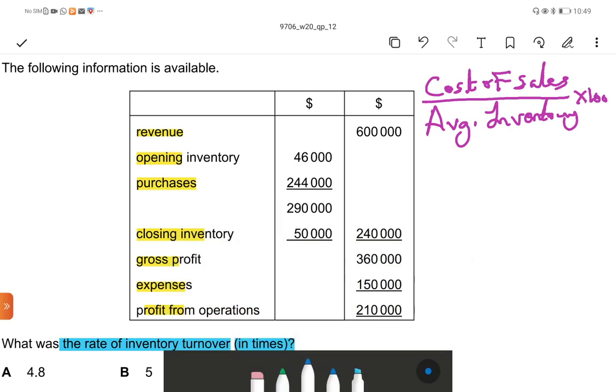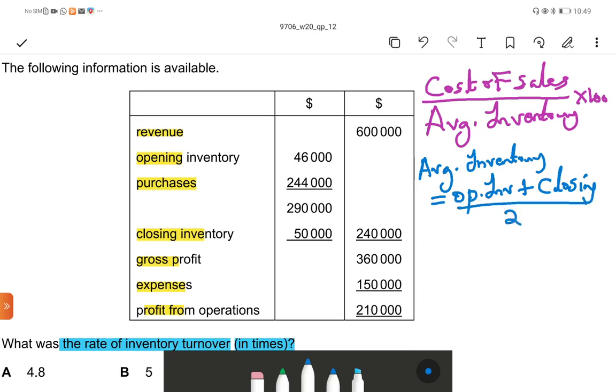So average inventory is equal to opening inventory plus closing inventory divided by 2. The opening inventory is 46,000, closing inventory is 50,000.